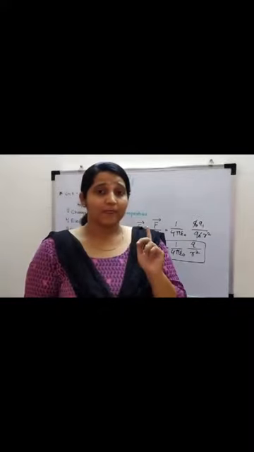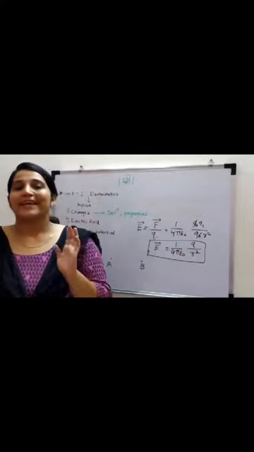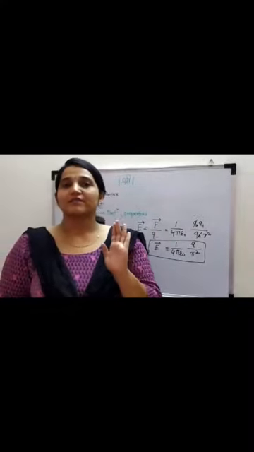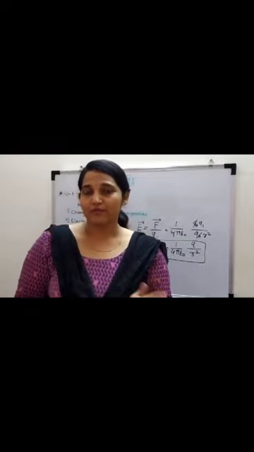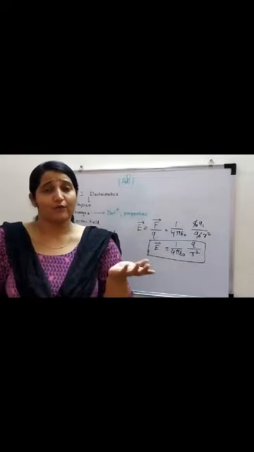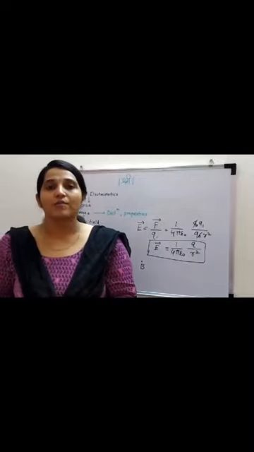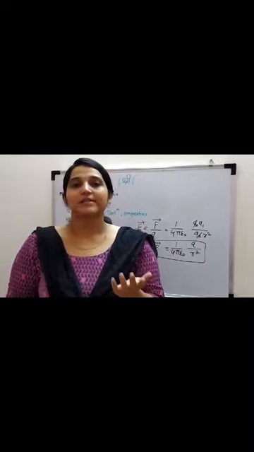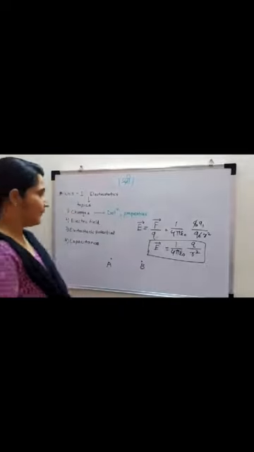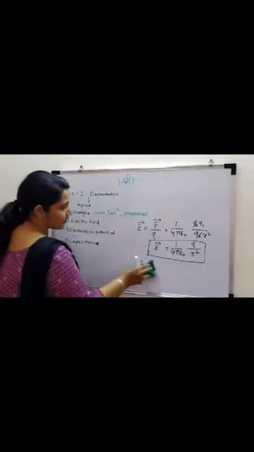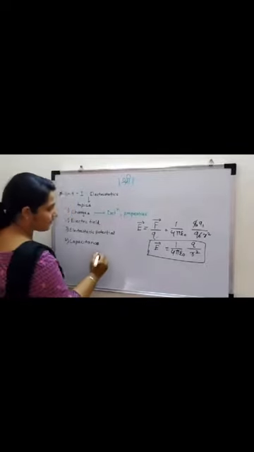Got it? I'm repeating. If a unit positive charge is moving from one potential to another potential, how much work will be done is electrostatic potential. Electrostatic potential is denoted by V.